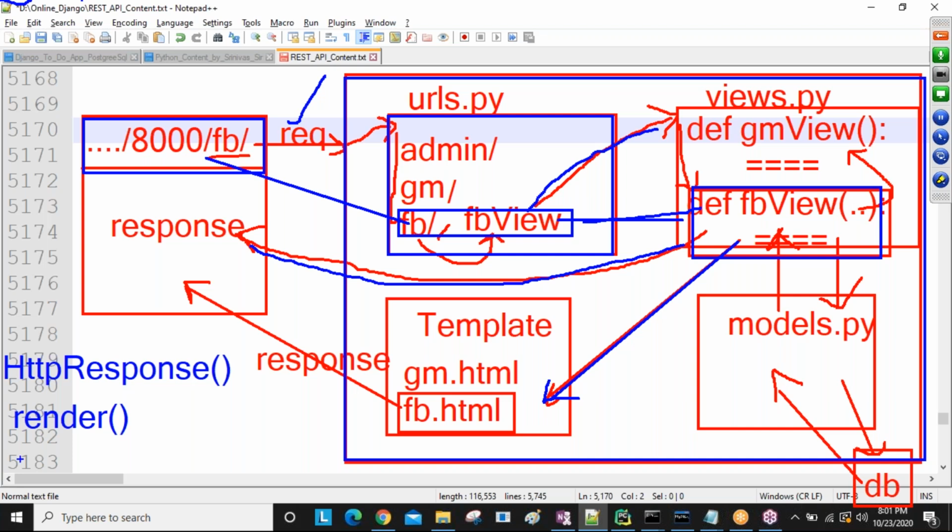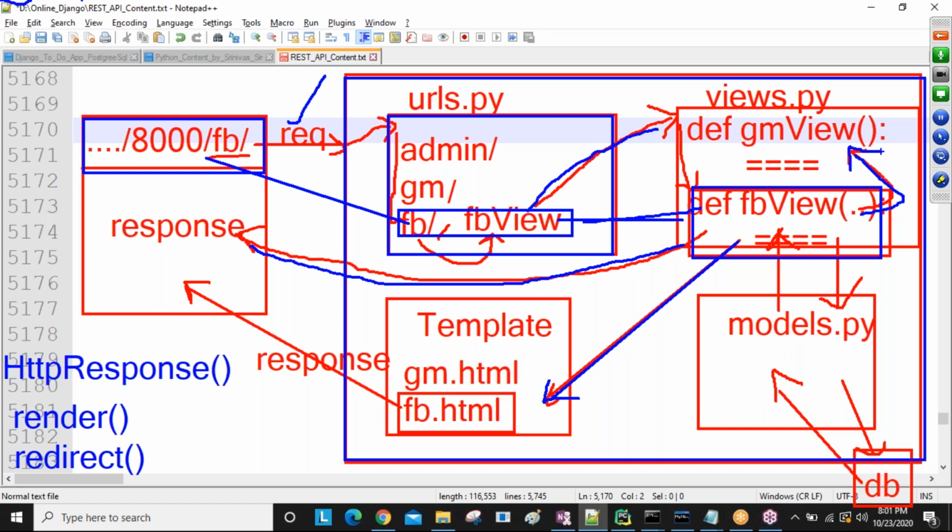Okay. Next, we have another method, the redirect method. When we use the redirect method, it is from one view to another view. If you want to redirect or communicate from one view to another view, use the redirect method.